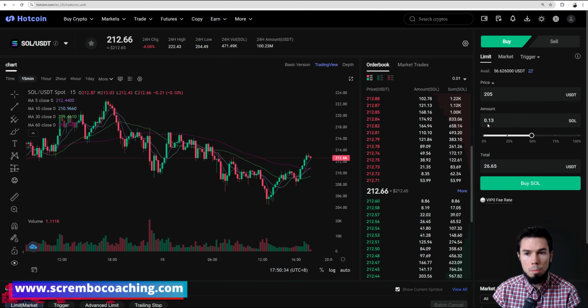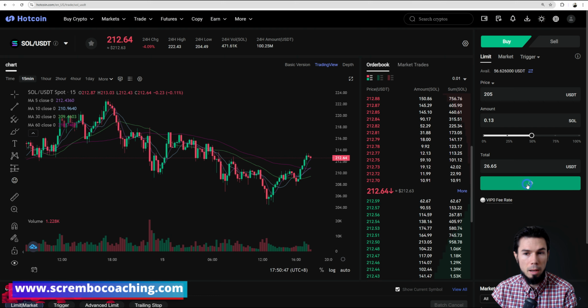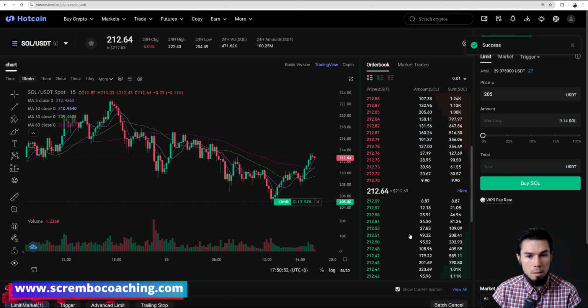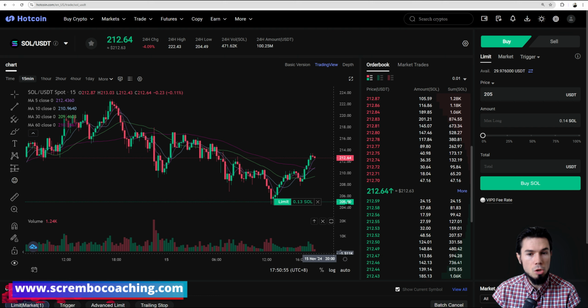And that would be 0.13 Solana. I got an available balance, which is listed right there, of $56. So I would buy 0.13 quantity of Solana. I just click buy Solana. And my order is going to appear here in the chart, 0.13 Solana at 205.